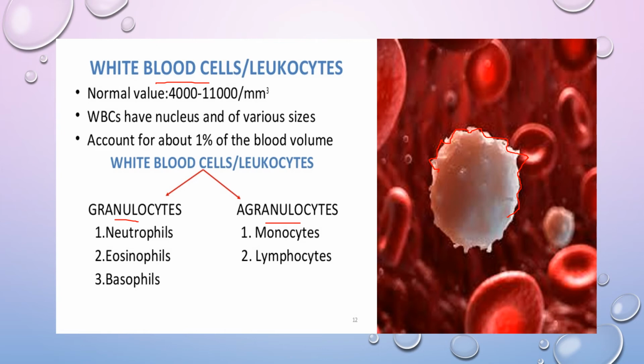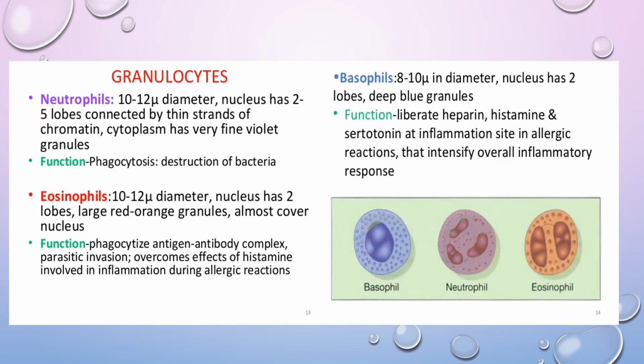Now, going into the discussion about the granulocytes and agranulocytes. Granulocytes are neutrophils, eosinophils, and basophils. This categorization is based upon the staining process. Neutrophils are the most common and widely spread WBC cells, which constitute about 62% of the total WBC cells. These neutrophils are multi-lobed, with a nucleus of usually 2 to 5 lobes.